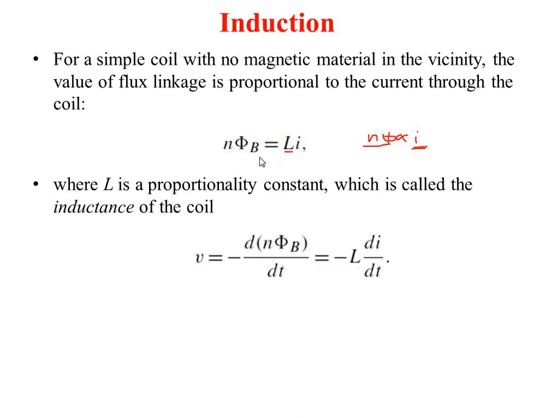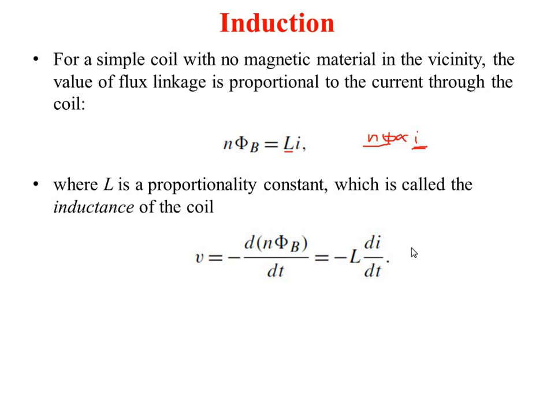So how will you derive it? V is equal to, simply I'll put it into the previous equation of the solenoid, minus d(N phi)/dt. So I'll replace this N phi by L I, then I'll take L out, and the equation will turn into V is equal to minus L di/dt. So the voltage generated in an inductance is given by inductance times the change in current, right?